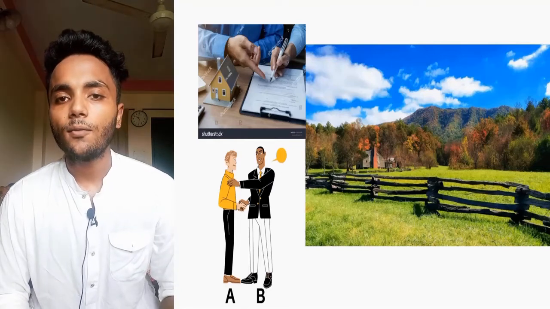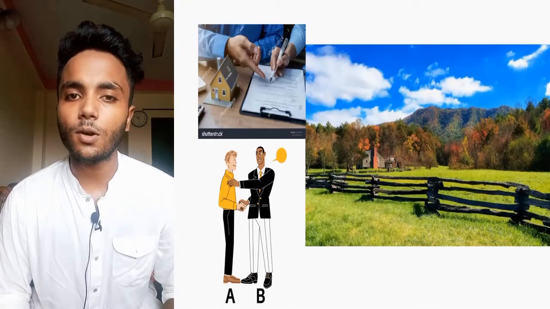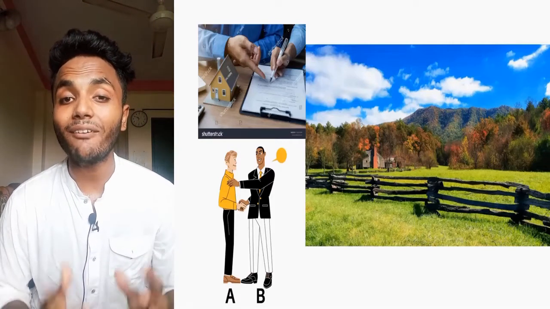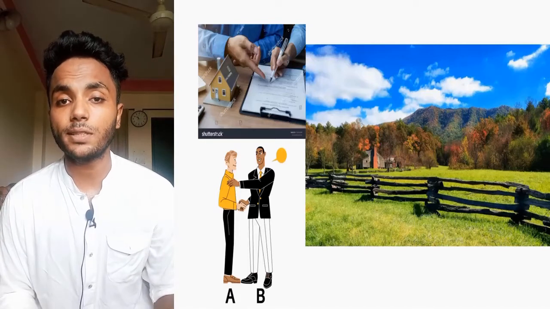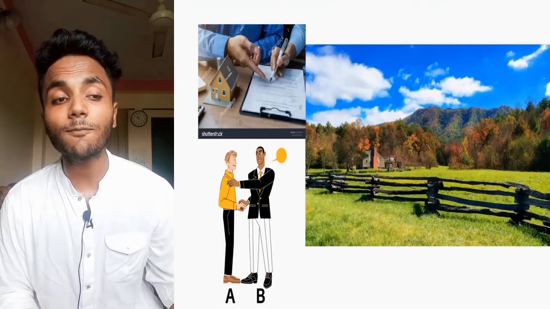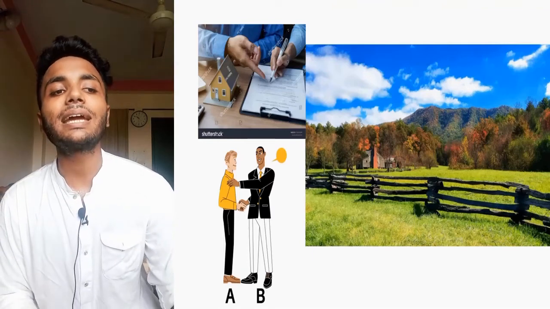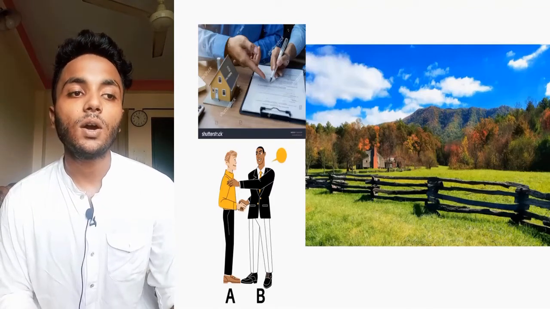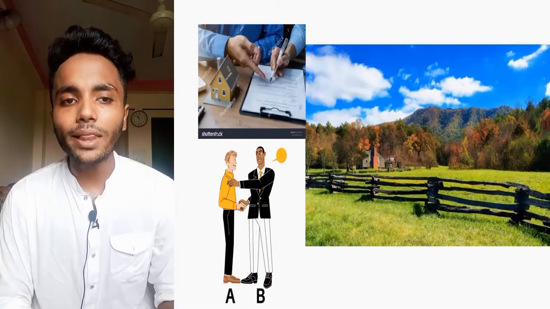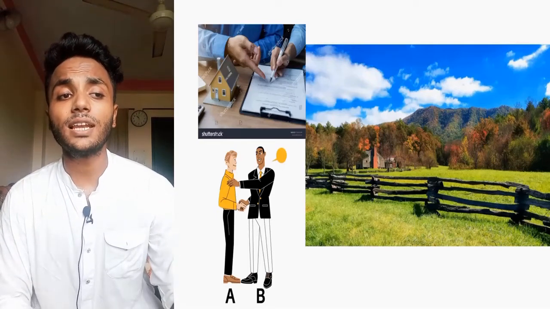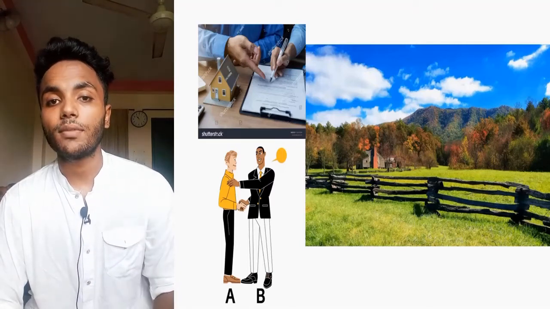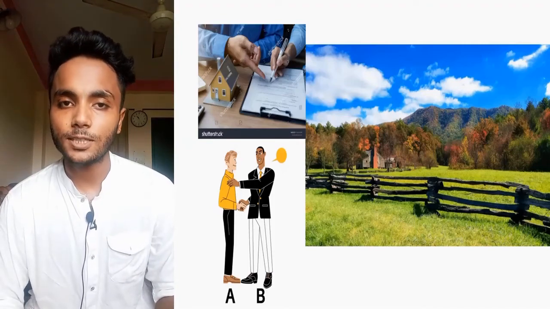Here if B files the suit for specific performance of contract, then he can get the 98 bighas and he will be awarded compensation for the non-performance of the contract from A. So here A will be bound to give compensation to B and B will get the 98 bighas of land. On the other hand, A can also file specific performance of the contract. Here A will convey the possession of the land to B and A will be entitled to the purchase money less the sum awarded as compensation for the deficiency of the contract.